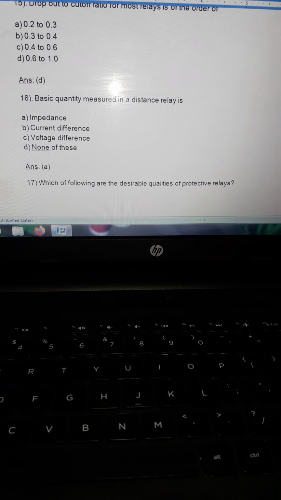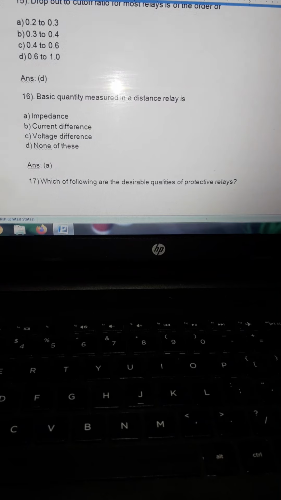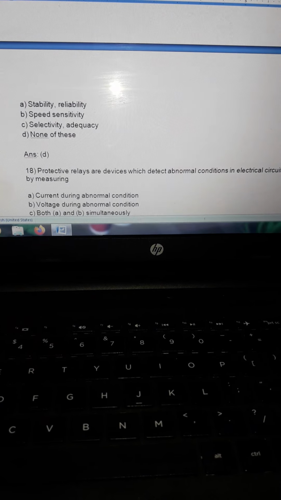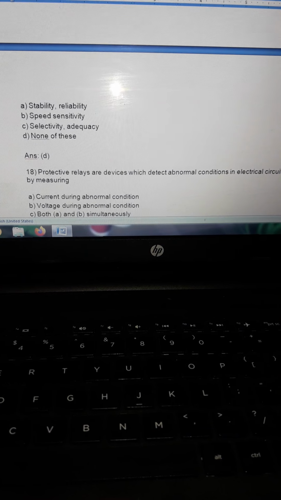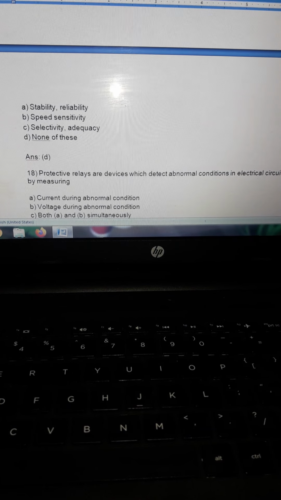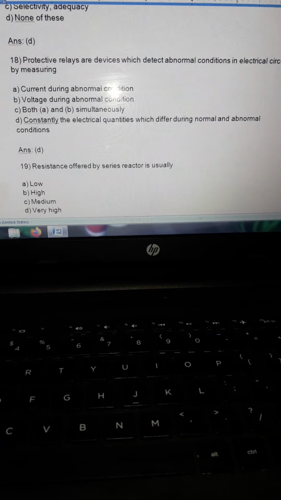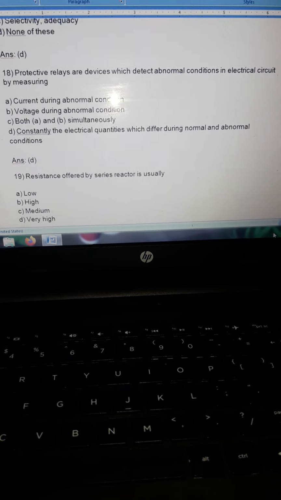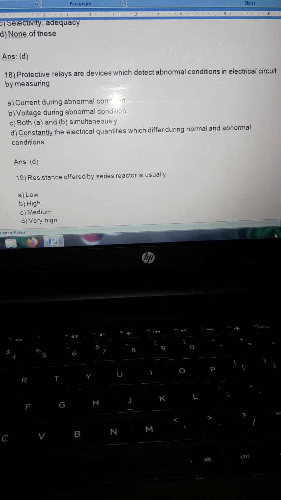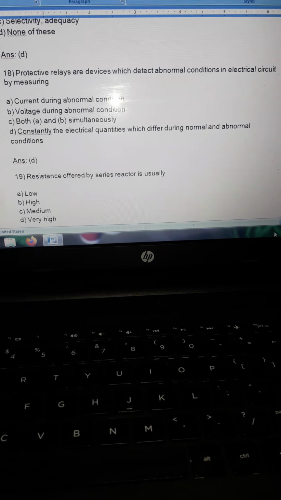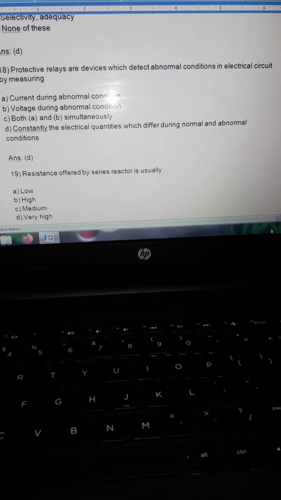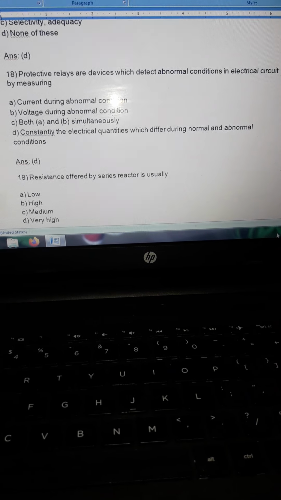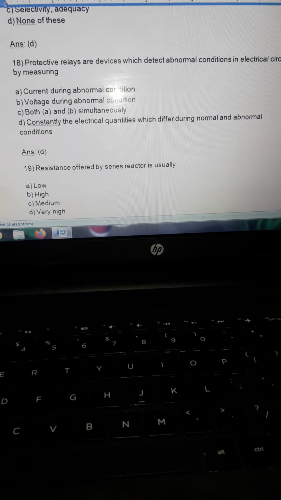Then question 17, which of the following are the desirable qualities of protective relays? Among these four, none is the answer. Then protective relays are devices which detect abnormal conditions in an electrical circuit by constantly measuring the electrical quantities which differ during normal and abnormal conditions.